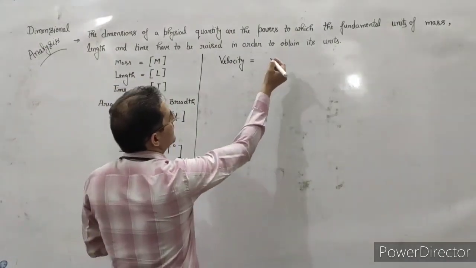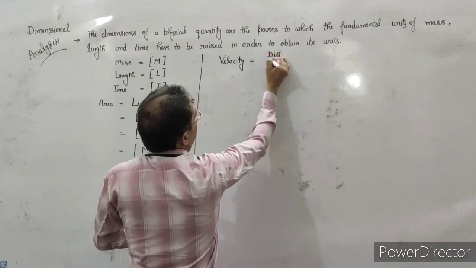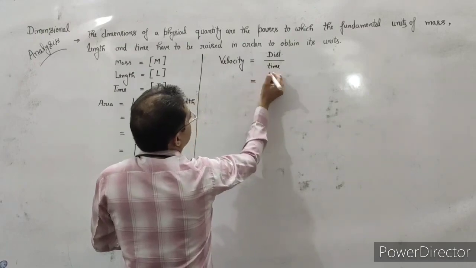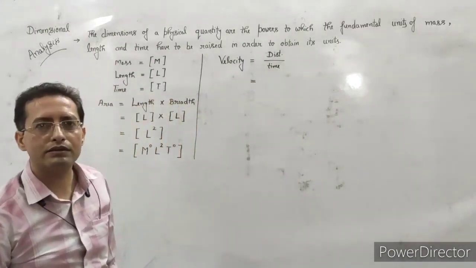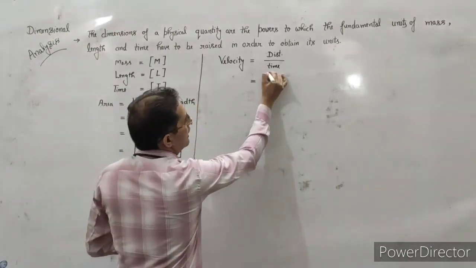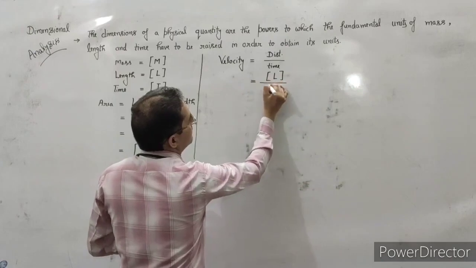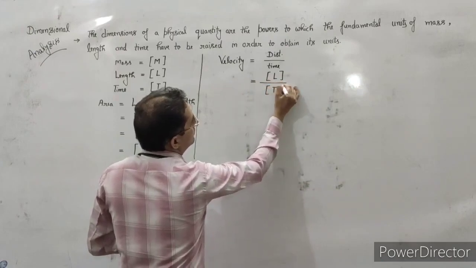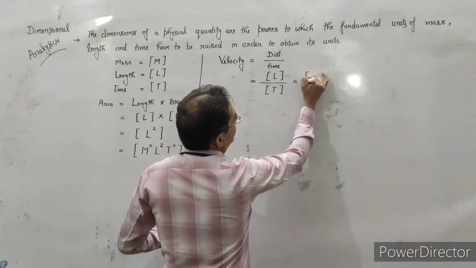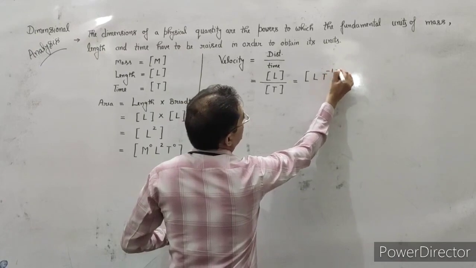So velocity is represented with distance upon time. What is the dimension of the distance? That is actually the length, and the time is T. So solve it out, it becomes L T minus 1.